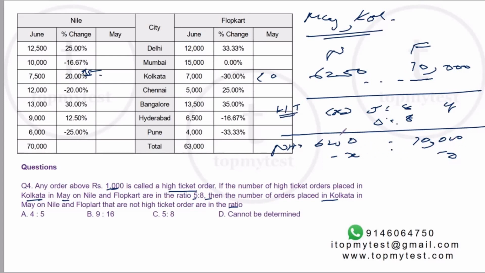But if you observe carefully, there's only one special case where you can actually find it, which is if the original ratio is also 5:8. And if you observe, that is actually the case. If you divide by 25, this is 25, this is 40. If you divide by 5 again, this will be 5, this will be 8. So the original ratio itself is 5:8.